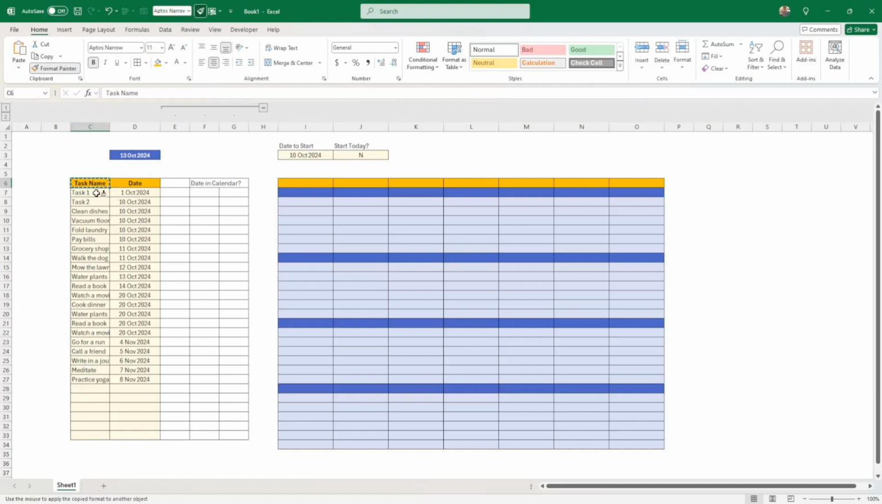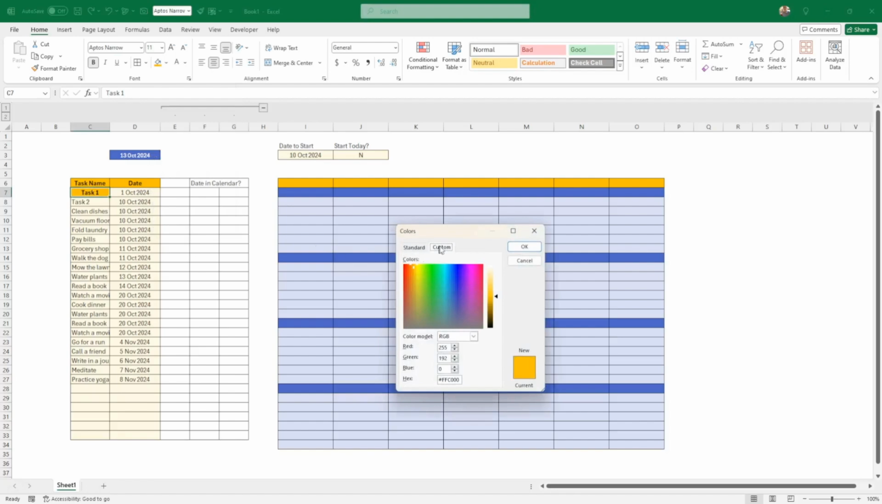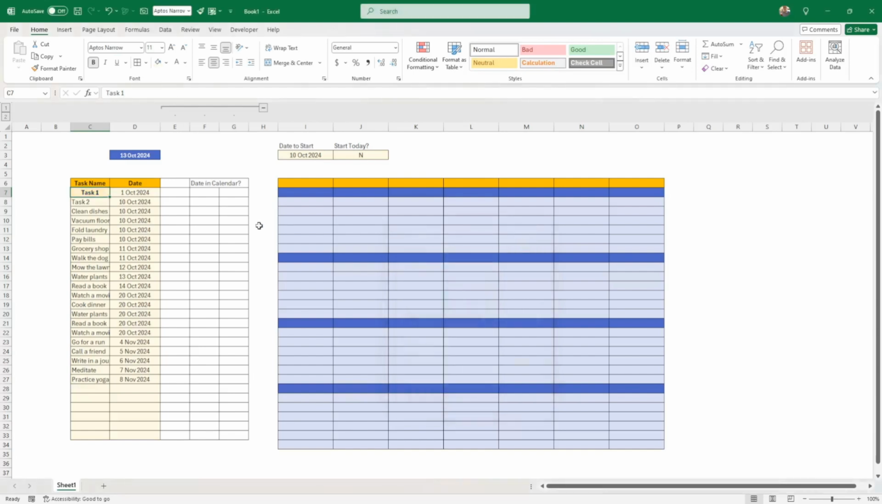So just to demonstrate, I'm going to more colors, and I'm going under the custom, and I'm just sliding this up until I find a yellow that I like. And then here you go. So this is all done until that point in time. Now we can start doing the proper work.